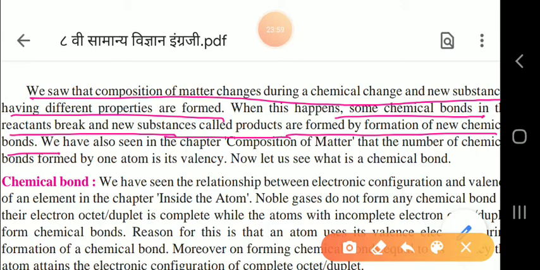Keep all these things in mind, and the steps of writing a chemical equation you have to learn by heart, because without that you cannot study in the 9th and 10th standard. So it is better to learn all these important points and chemical formulas.